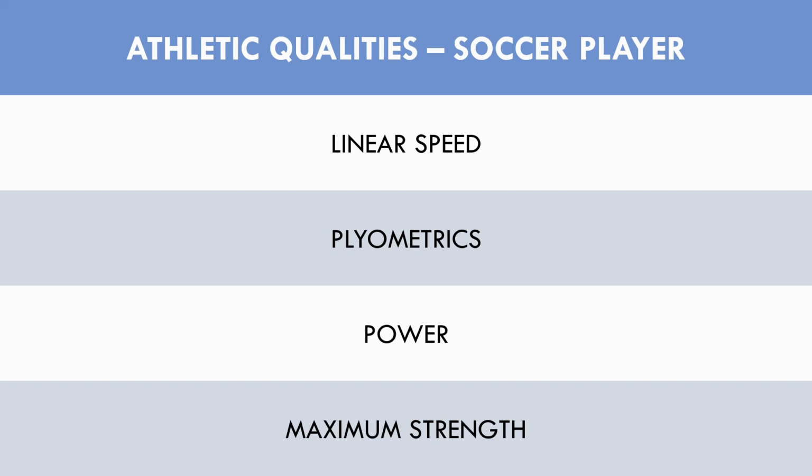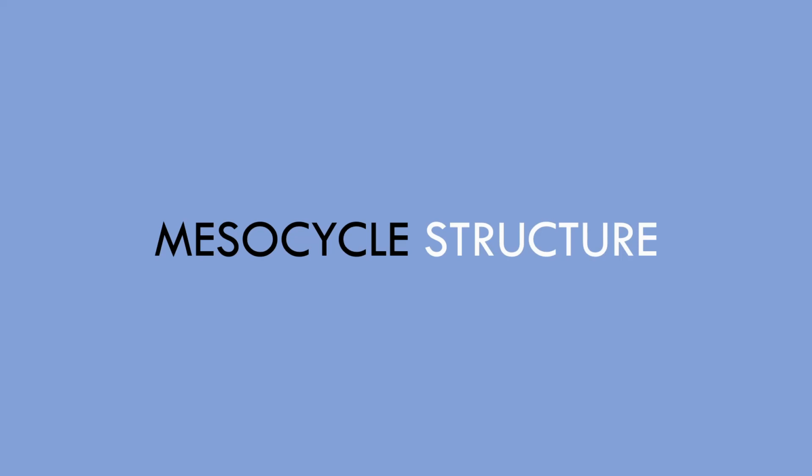Now that we've established what qualities will be trained in the strength and conditioning sessions, the next step is to structure the weeks of the mesocycle. This means that we need to determine how many weeks the athlete will perform overloading training before a deload is implemented. Ideally, this should fall in line with when the team has planned back-off weeks, but it is unlikely that the team coach will have this planned from a physiological perspective. Therefore, it must be left down to the strength and conditioning coach and the individual athletes to decide.